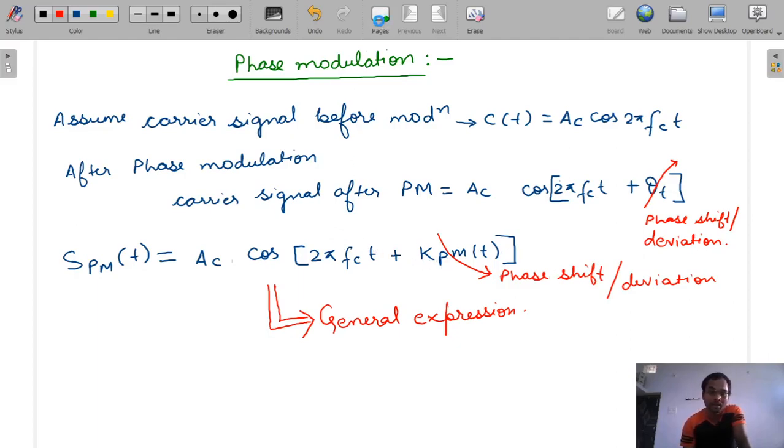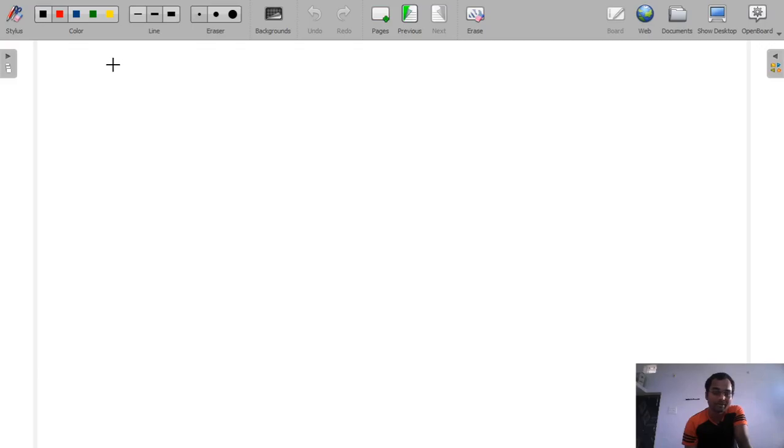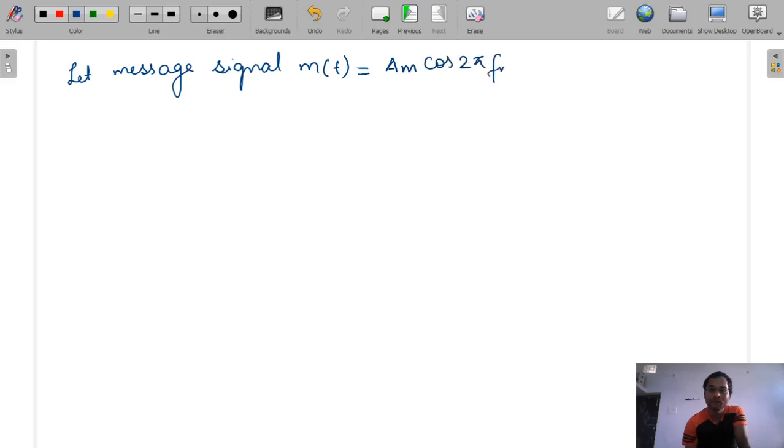So now let's suppose our message signal m(t), and if you have any doubt you can ask me on WhatsApp or anywhere. m(t) is equal to Am cos 2 pi fm t, or let's suppose Am sin 2 pi fm t.